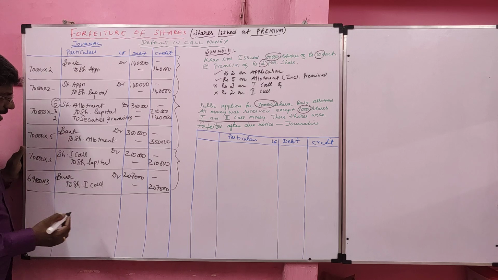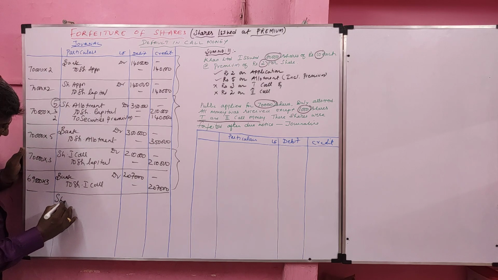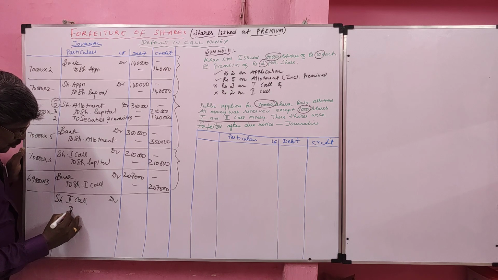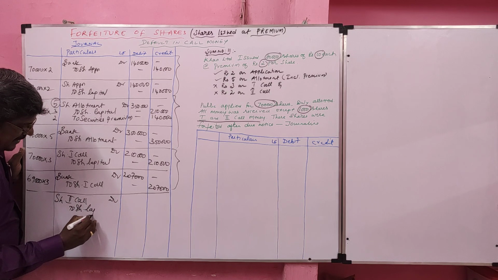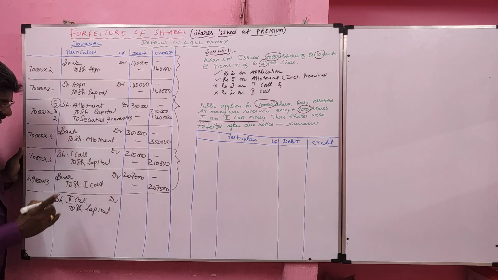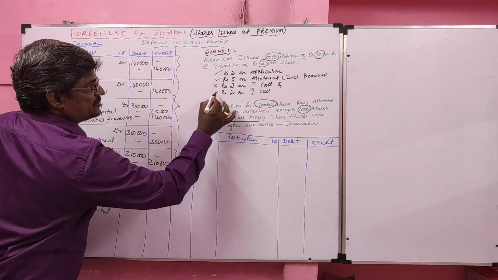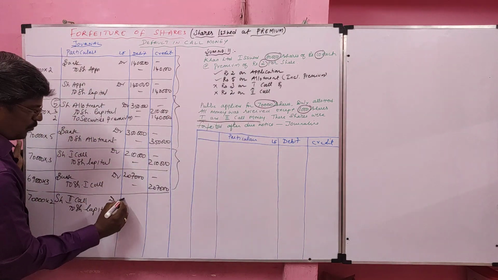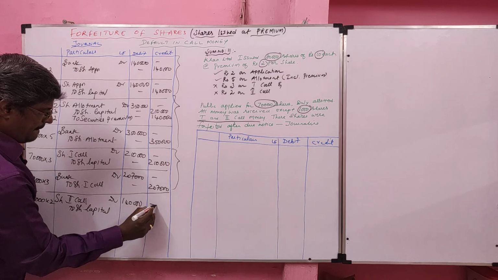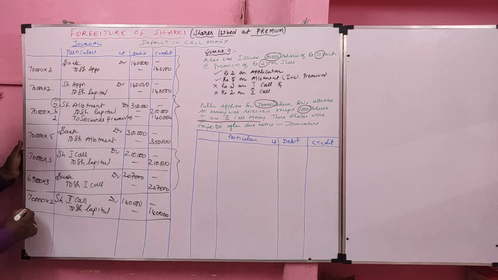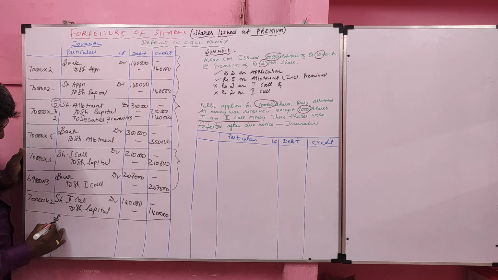Likewise, we have to record the second call entry. Share second call account debit to share capital. In second call also, we did not receive 1,000 share money. So on transfer, we can use the full shares, 70,000 into 2, 1,40,000. Then I am going to receive share second call money.